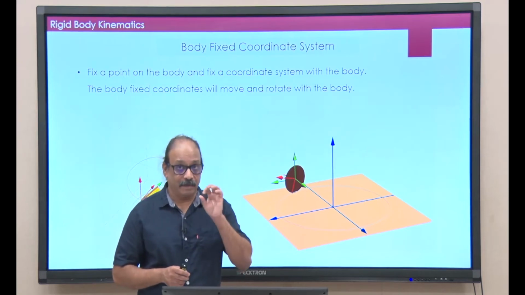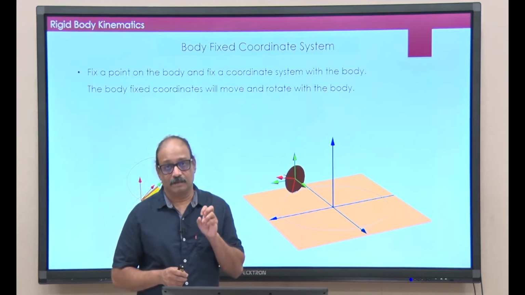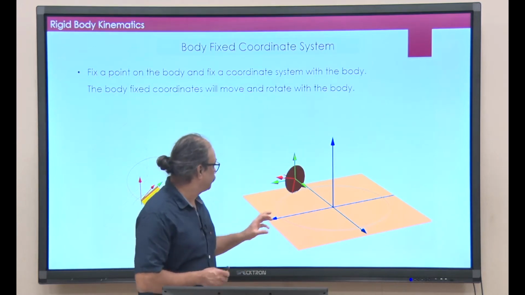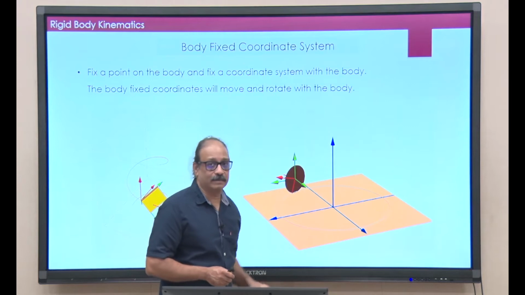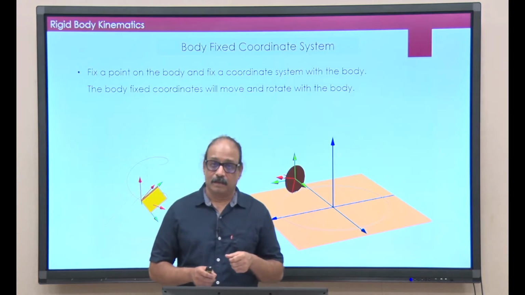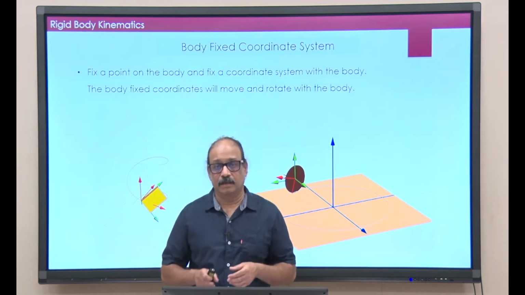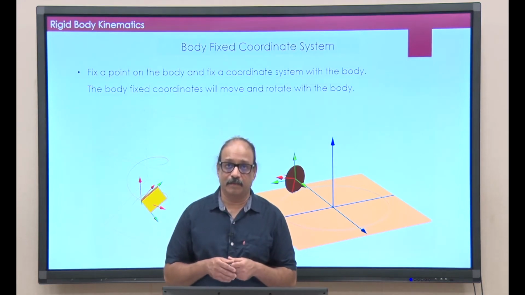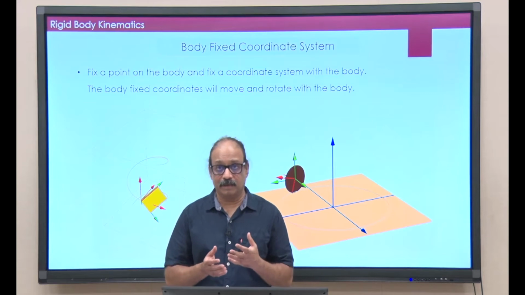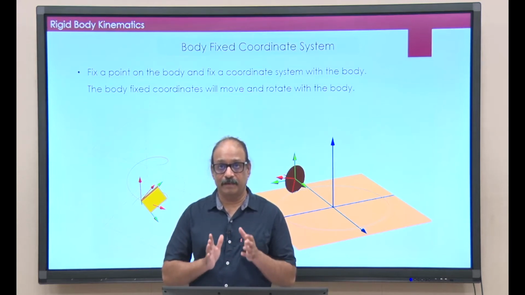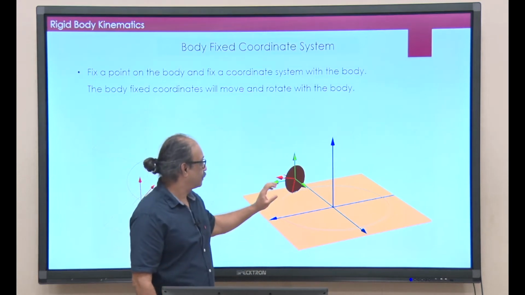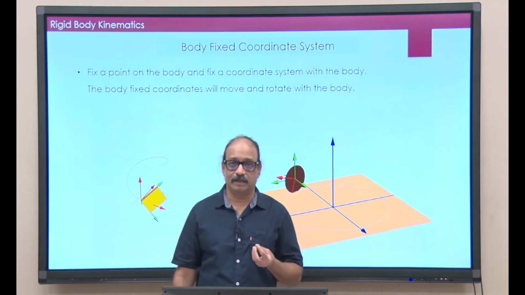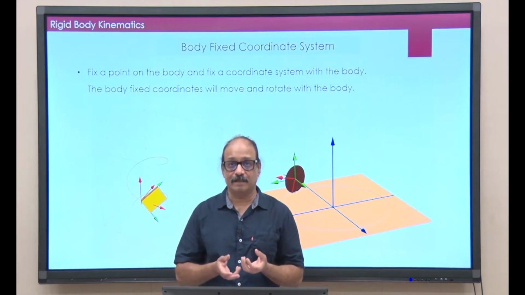And if I give you the location or orientation of the 3 axes i prime, j prime and k prime, as we will call them, does that fix the state or orientation of the rigid body? Yes, because with respect to i prime, j prime, k prime, the body fixed coordinate system, the points of the rigid body are stationary.